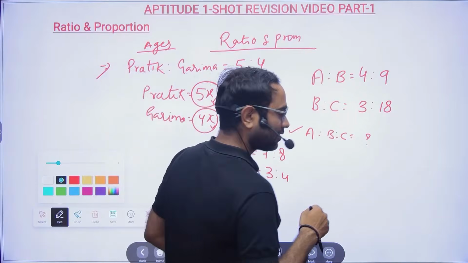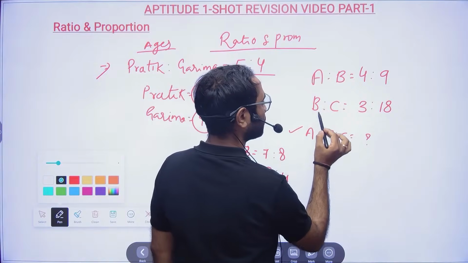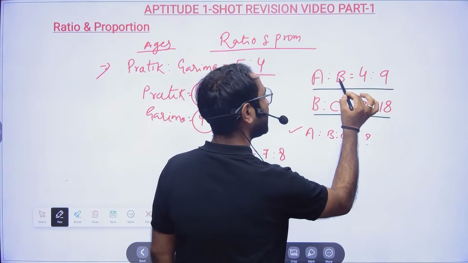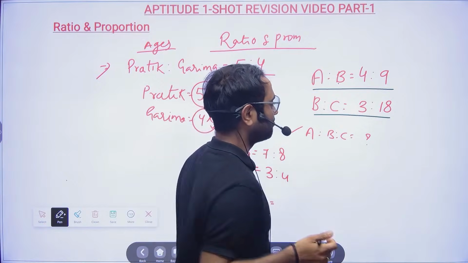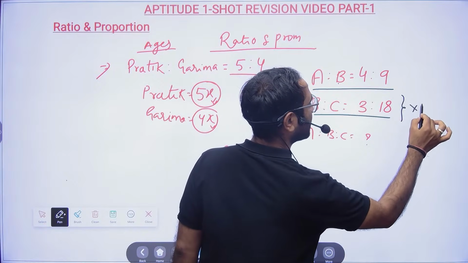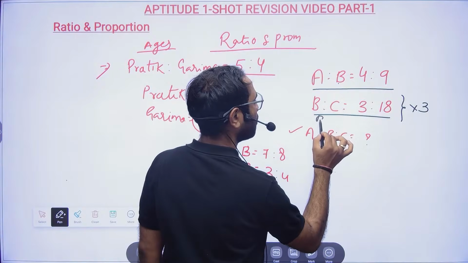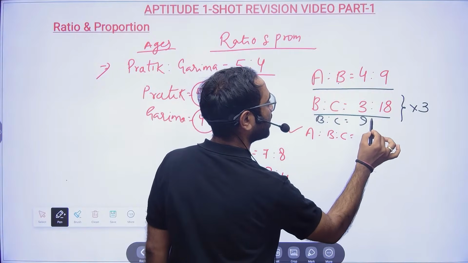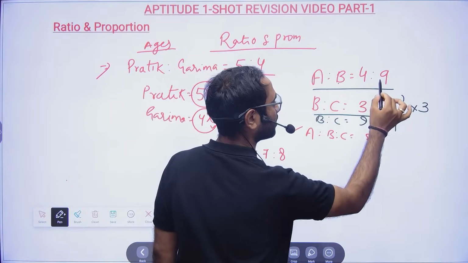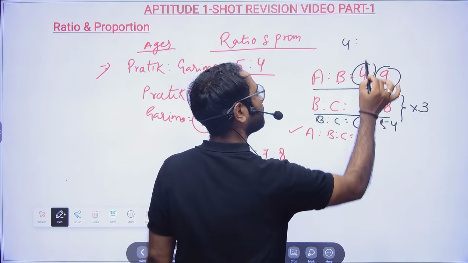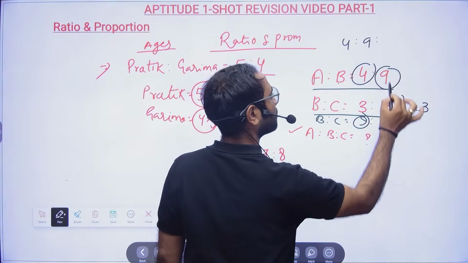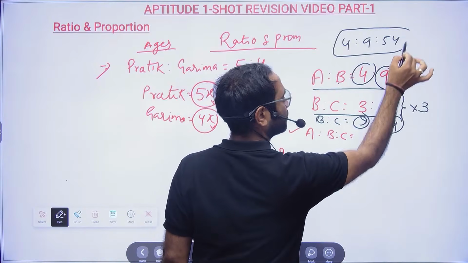So here, A is to B is 4:9, B is to C is 3:18. Sir, B is at two different places. How will it be different, sir? Here multiply by 3, make it same. So now, B is to C is 9:54. So A is 4, B is 9, and C is 54. End of the story.